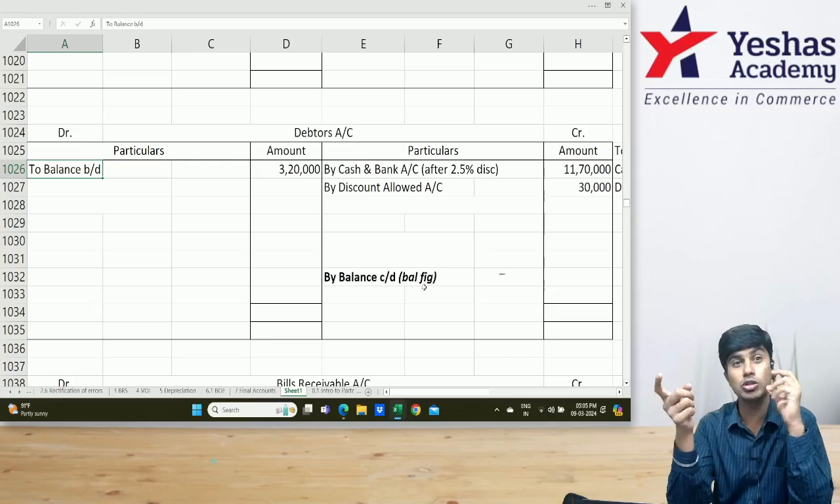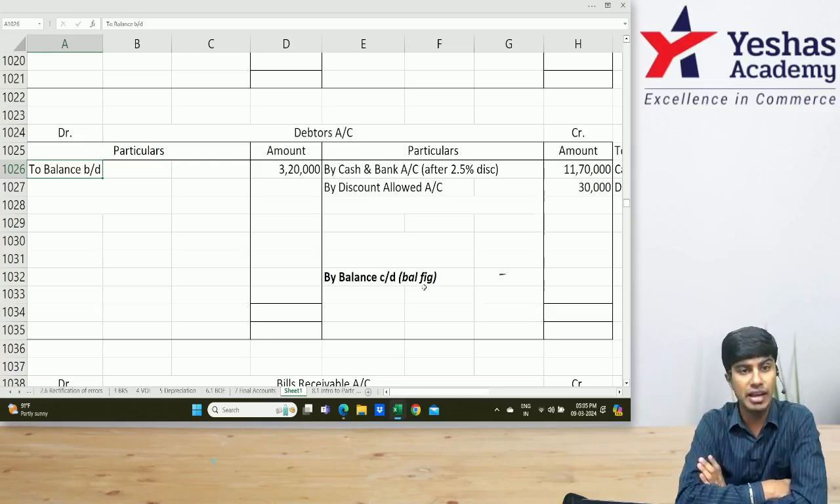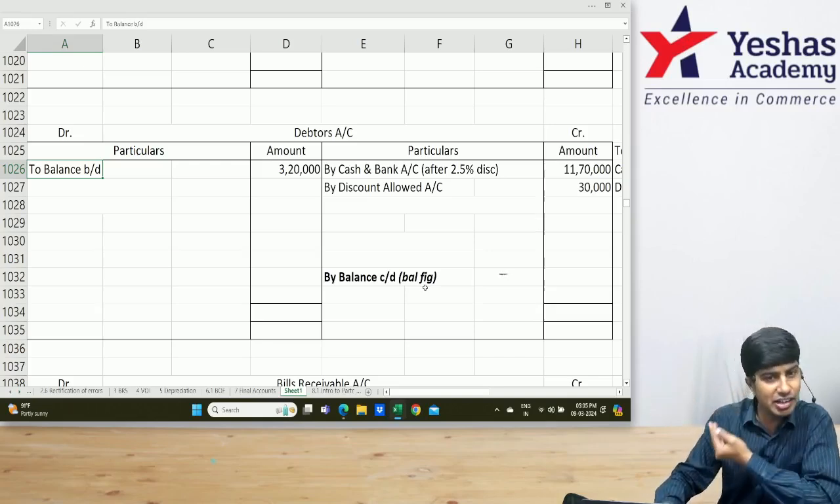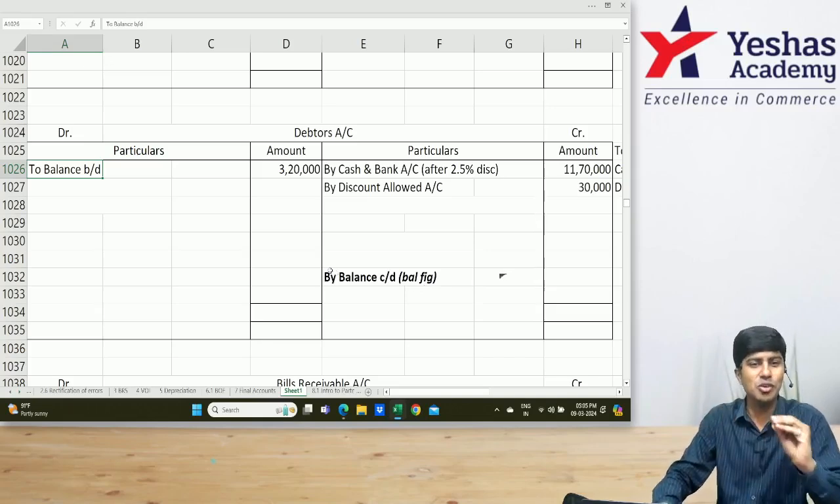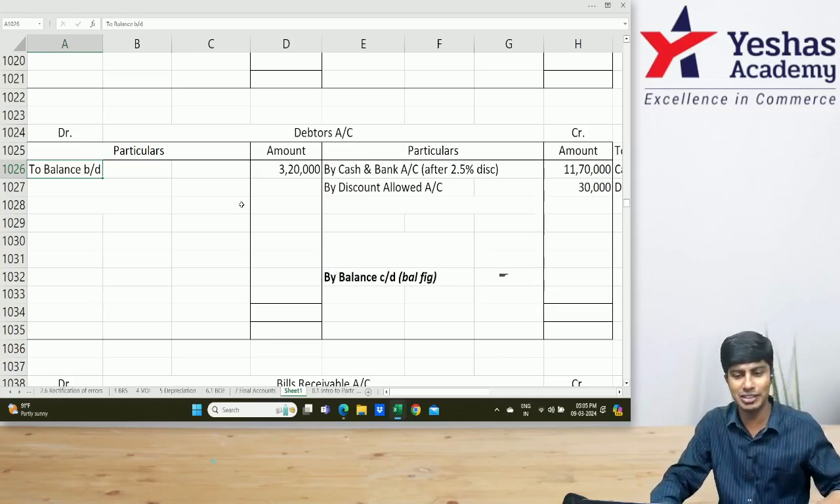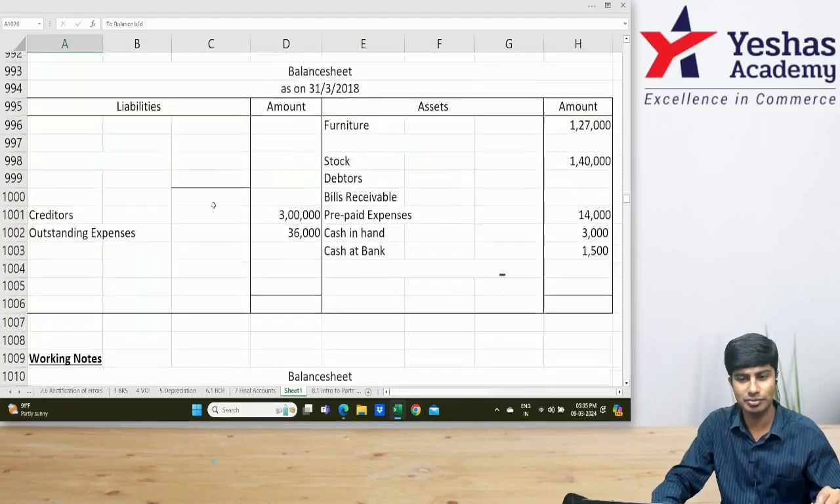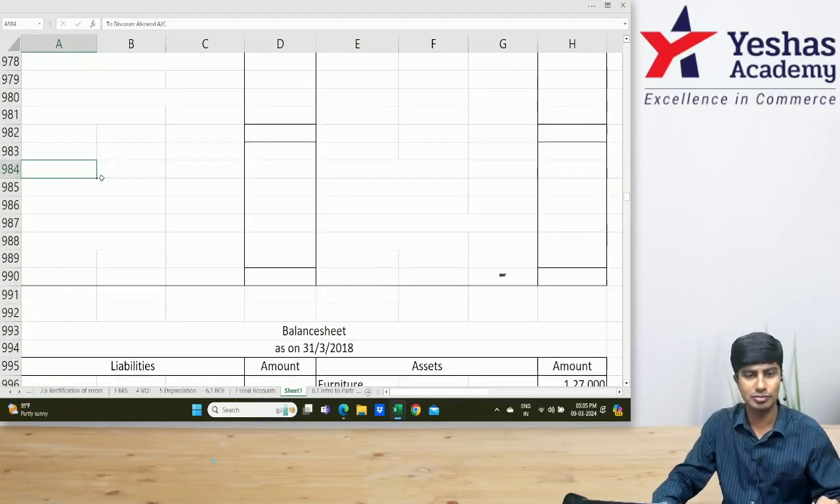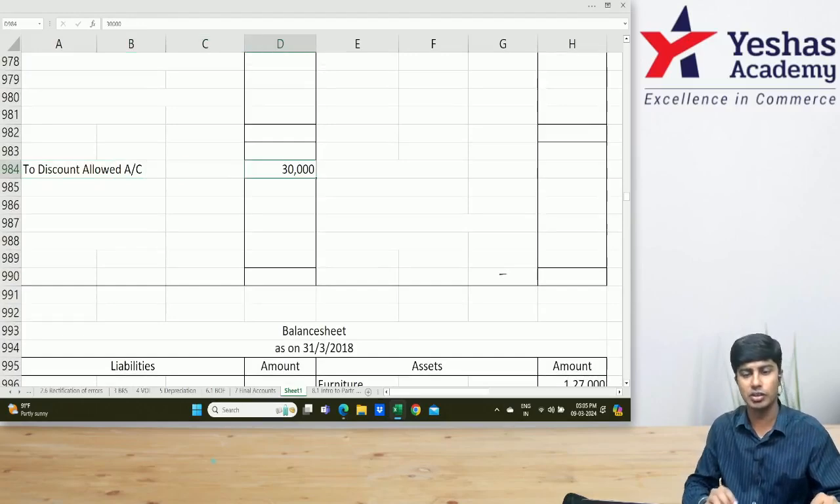Now, this has to be also posted to P&L account debit side as expense. Shall I write in P&L? See, I've covered it. I'll do everything. Just have to believe me and give me little time. To discount allowed 30,000.